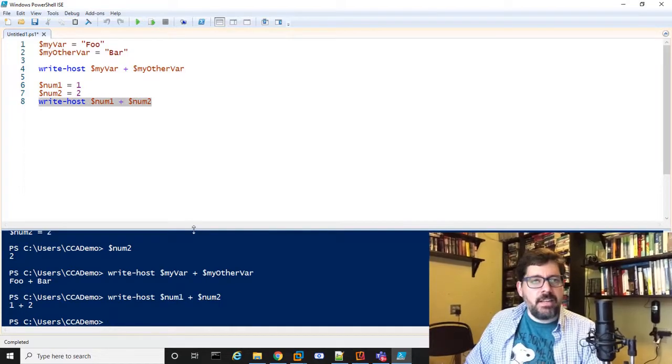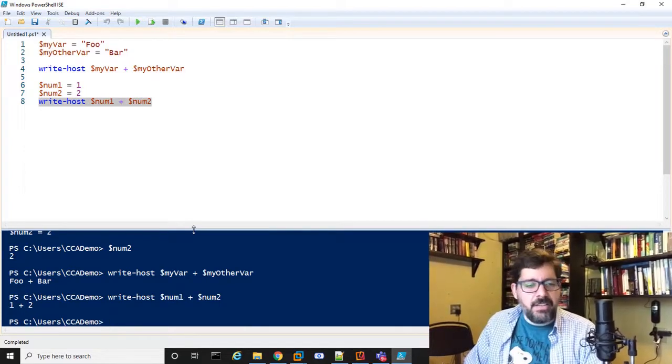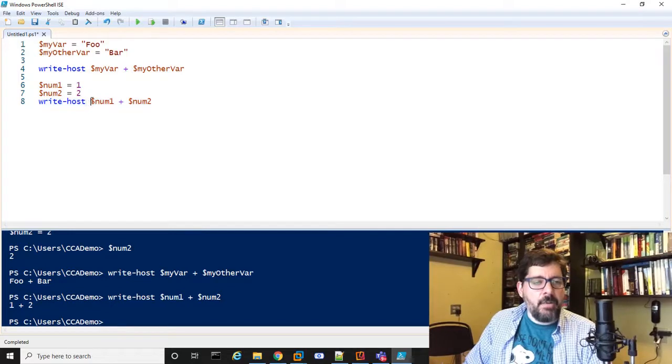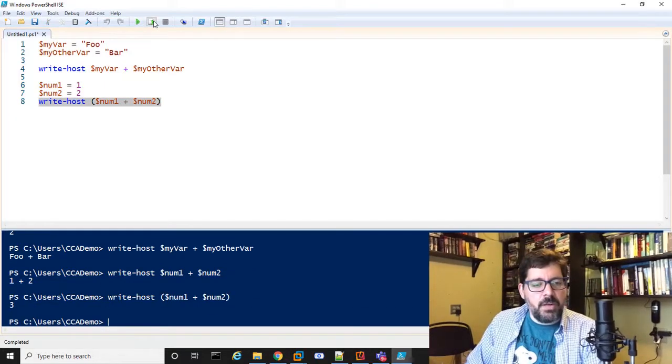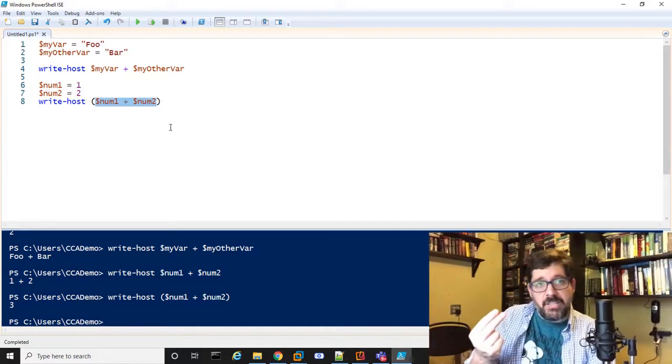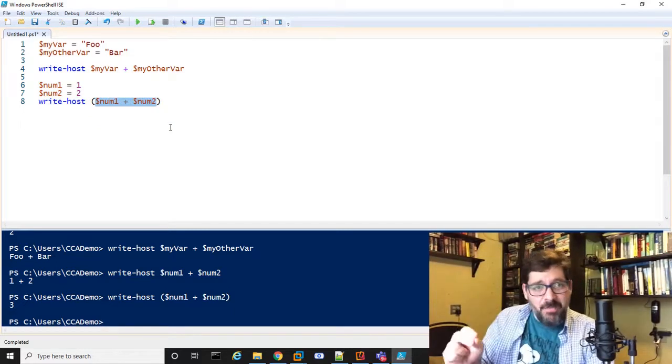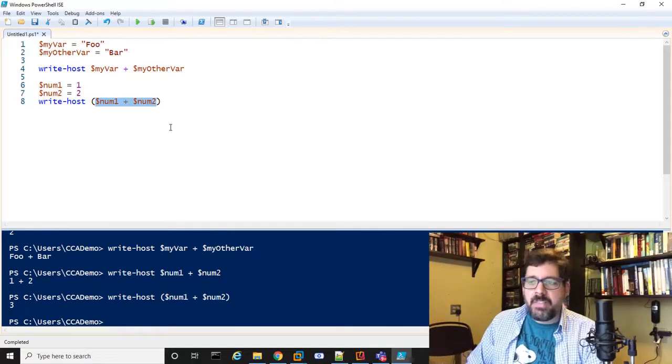It's going to take the 1, concatenate it to the plus, then concatenate it to the 2, which is not exactly what I want. So similar to a string, if I put parentheses around this, now you start to see why using those parentheses can be important. Now it's actually going to execute the command inside here. Now it's not concatenating that because the plus sign between integers means add them, not concatenate them like we did with a string, right? So you can see how that works.